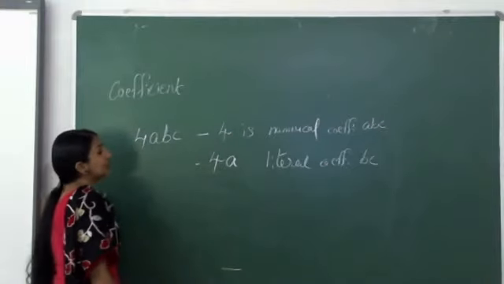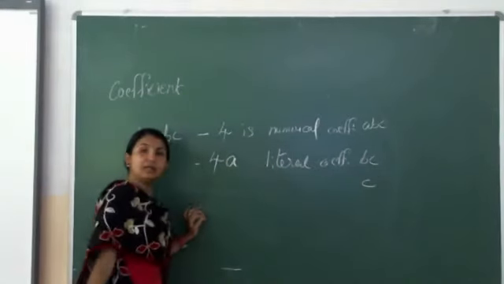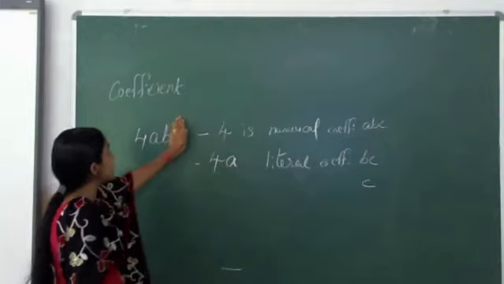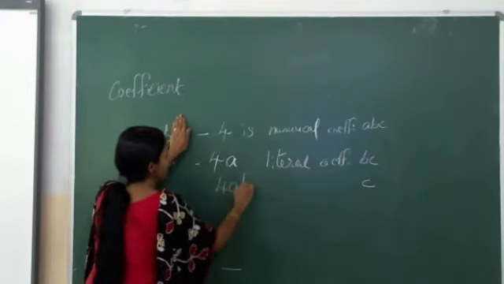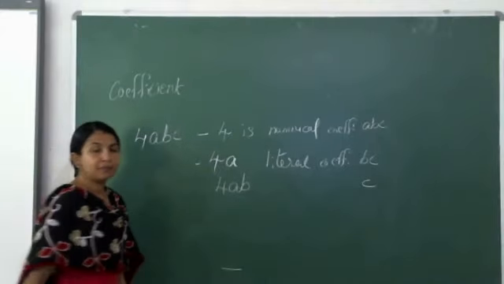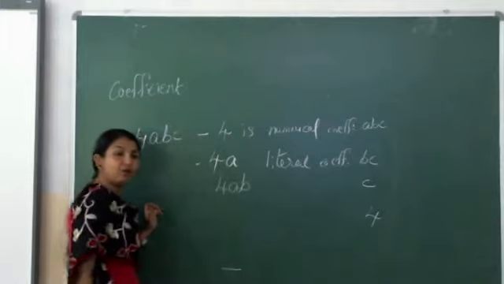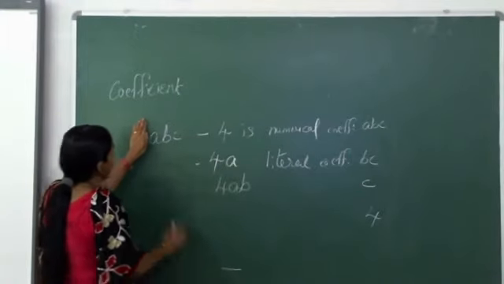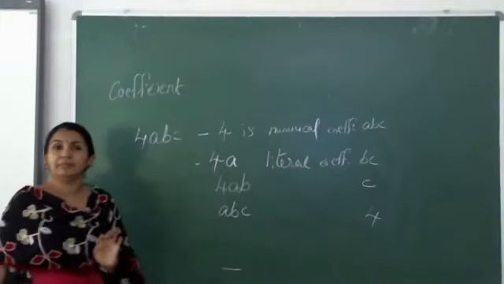Then what will be the literal coefficient of C? Except C, the rest of the things, means 4AB. What will be the literal coefficient of 4? Except 4, the other ones, that is A, B, C.